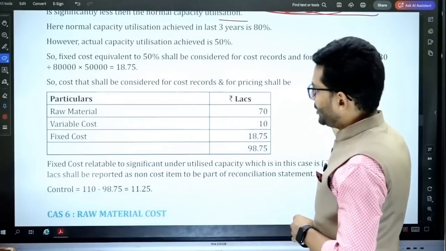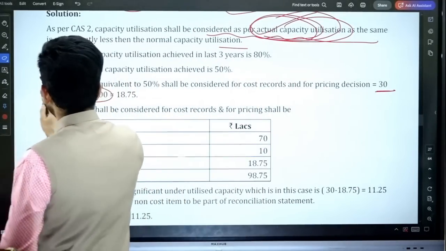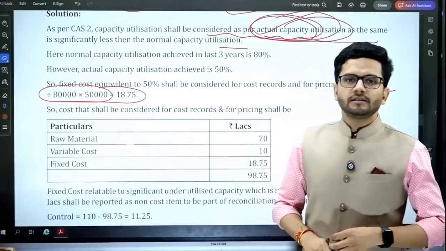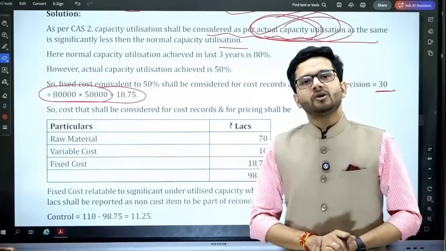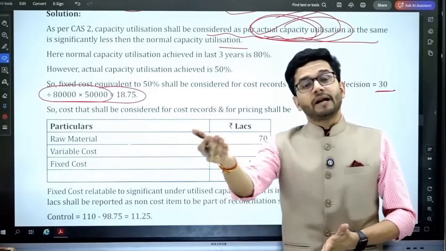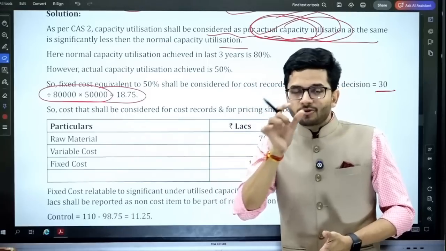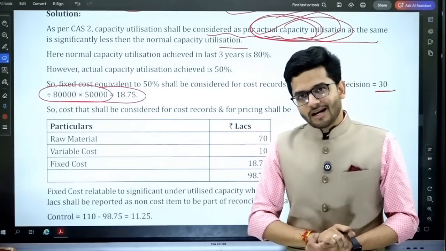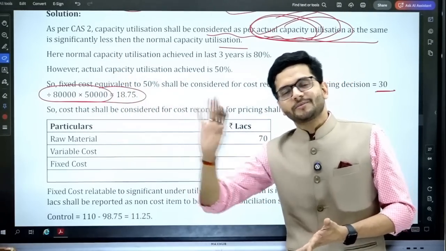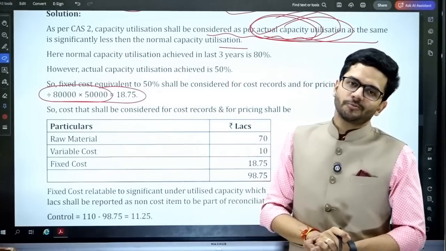So this will be reduced. 30 lakhs divided by 80,000 multiplied by 50,000. So whatever is the normal capacity utilization, we'll divide by normal capacity utilization and multiply by actual capacity utilization. Whatever is the under absorption of overhead, whatever is the under recovery of cost, that is to be taken to the costing P&L account. That is to be taken separately to the profit reconciliation statement also.